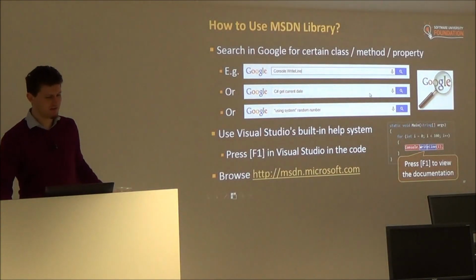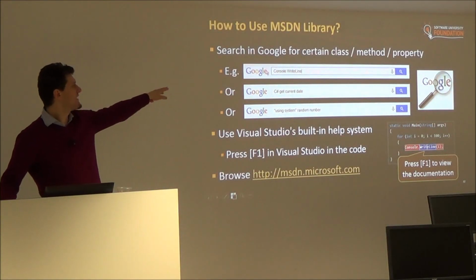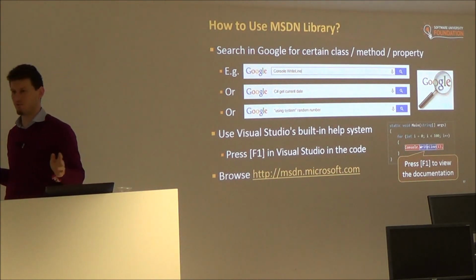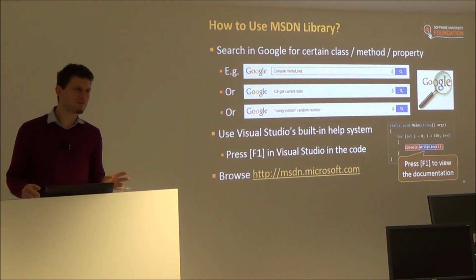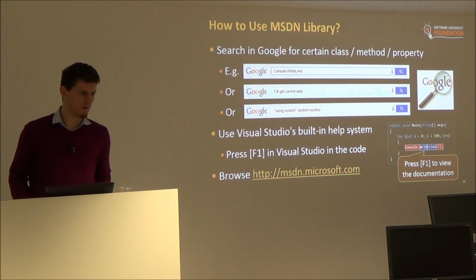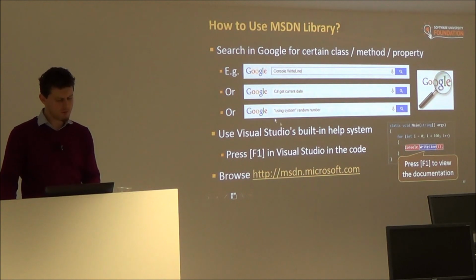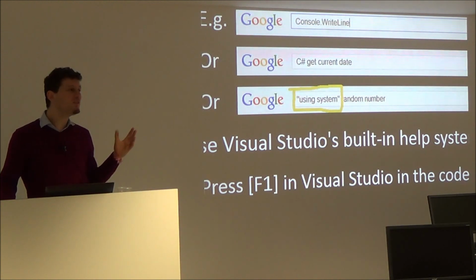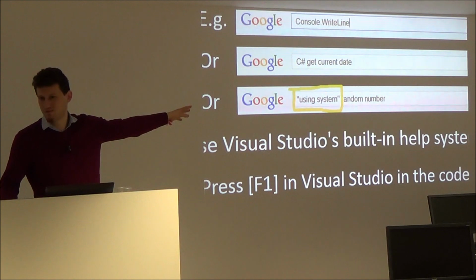Two other hints. If you want to find the documentation for Console.WriteLine, maybe Google is the fastest way, because the Microsoft search at MSDN, Microsoft.com doesn't work as well as Google. If you want to find how to generate random numbers in C#, one very good way is to use "using System" in quotes, because this is the start of all C# programs.